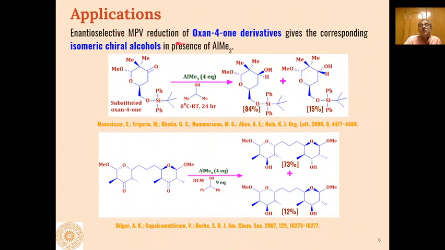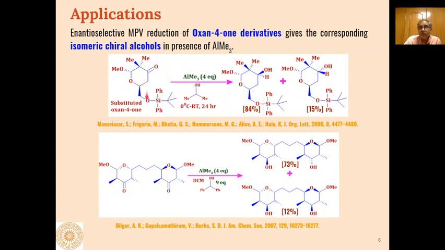Similarly, the diastereoselective reduction in case of oxan-4-one derivatives like this can also take place, and these will also lead to the formation of isomeric alcohols.